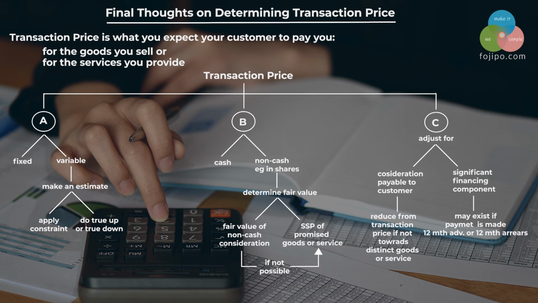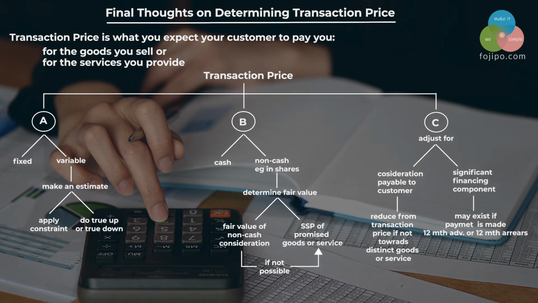Significant financing component may exist if consideration is paid a year before actual transfer of the goods or service or a year after the actual transfer of goods or service. Existence of significant financing component would cause transaction price to be adjusted for interest expenses or interest income.